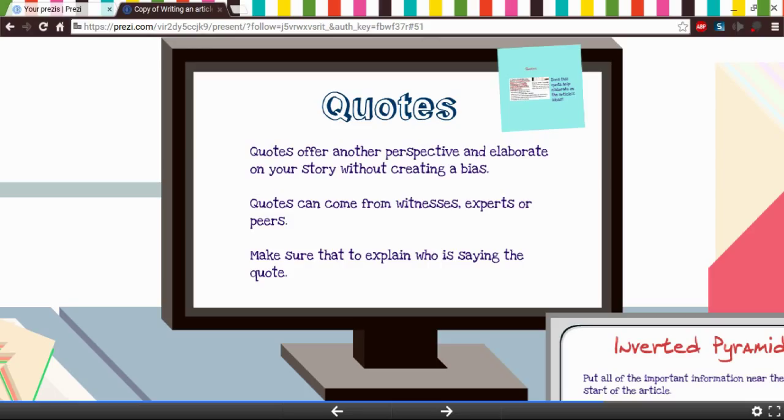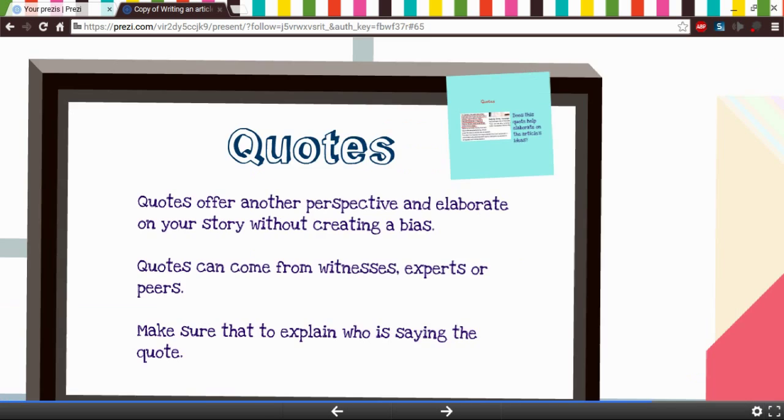Quotes. Quotes offer another perspective and elaborate on your story without creating a bias, meaning they allow you to see things from all sides. Quotes can come from witnesses, experts, or peers, and you need to make sure that you explain who is saying the quote.